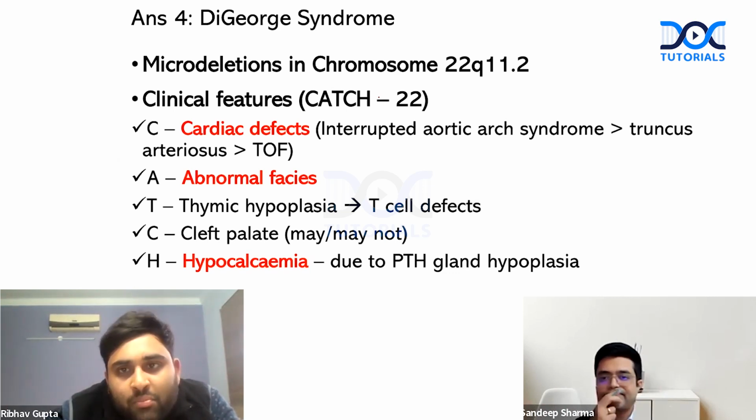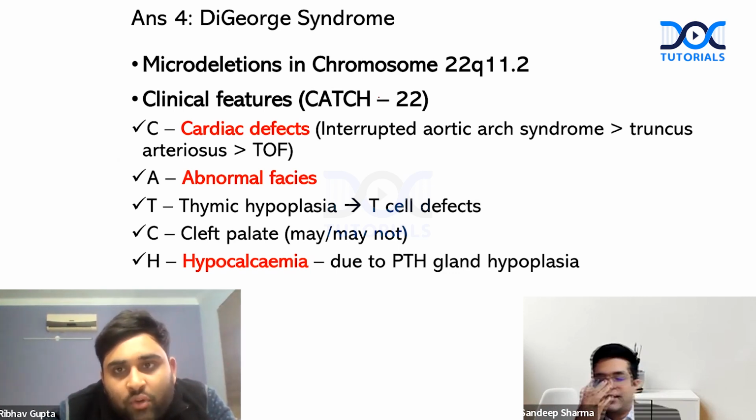Sir, is there any pathognomonic feature out of these for an MCQ? No, there is no single pathognomonic feature. It is always a combination. In syndromes, it is always a combination, and that is why the whole clinical picture needs to be seen. You have posteriorly rotated ears, which can be seen in multiple conditions. In this child there is receding chin and hypertelorism, but that again can be seen in multiple syndromes. So when you have abnormal face with cardiac disease, with hypocalcemia, then you have to think about DiGeorge syndrome.